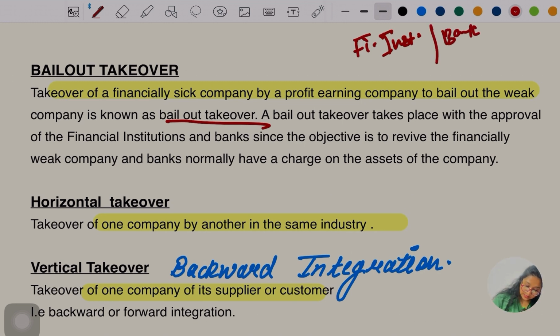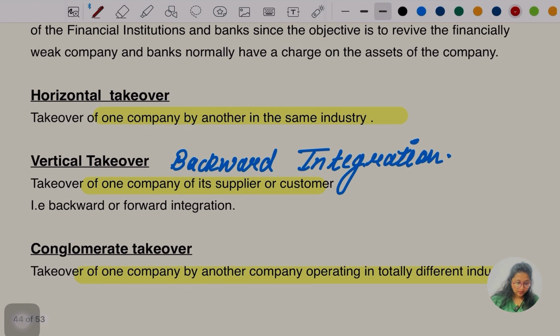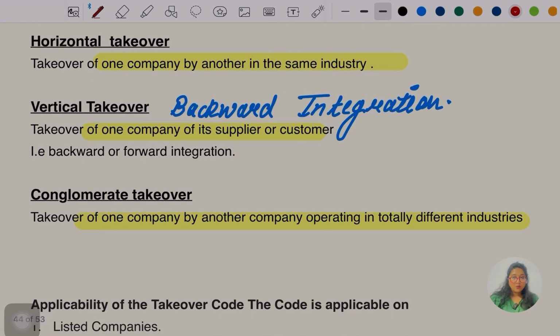Since the objective is to revive the financially weak company, banks normally have a charge on the asset of the company. Then comes the horizontal takeover, when the takeover is done in the same industry. Takeover of one company by another in the same industry is known as the horizontal takeover.